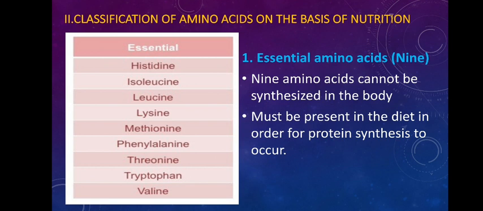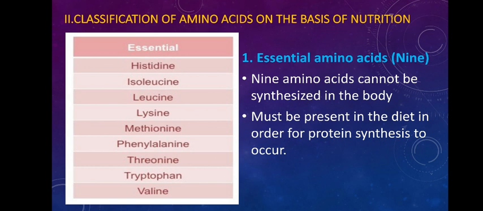There is another type of classification, and here it is based on nutrition. When you are consuming a protein, we know that proteins are formed of amino acids. Our body needs amino acids. Our body can synthesize certain amino acids, which means you don't have to always take them in your daily diet. But our body cannot synthesize certain other amino acids. In that case, those amino acids will have to be taken in our daily diet.